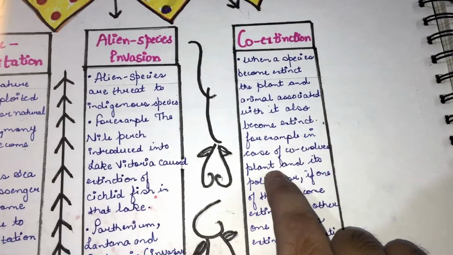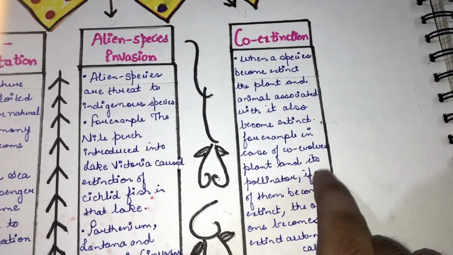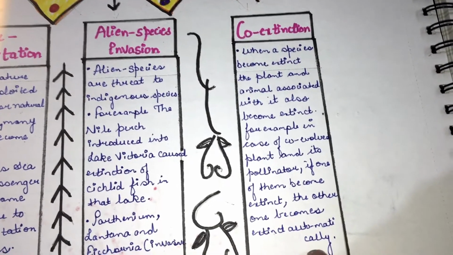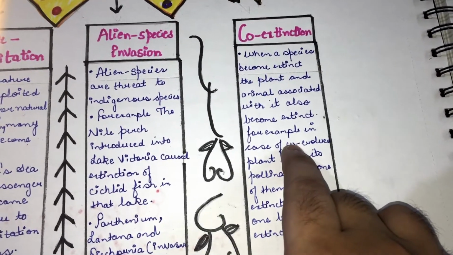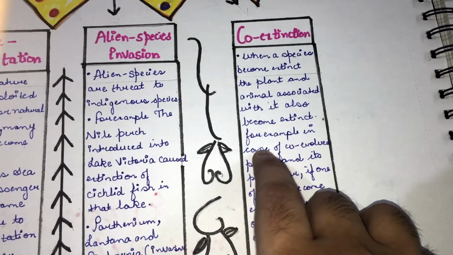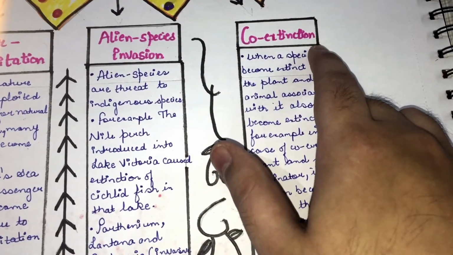In case of co-evolved plants and their pollinators, if one of them becomes extinct, the other becomes extinct automatically. This is the example of co-extinction.